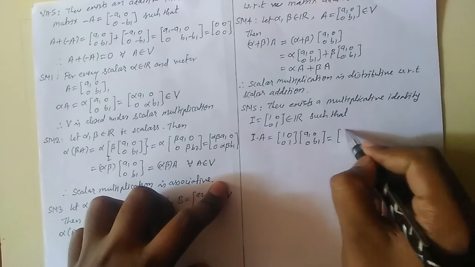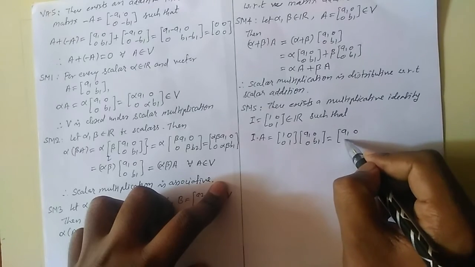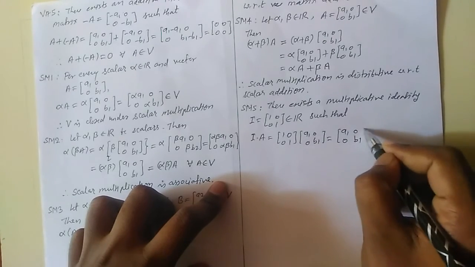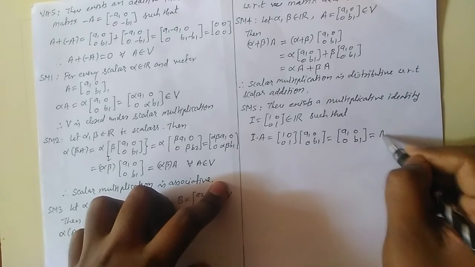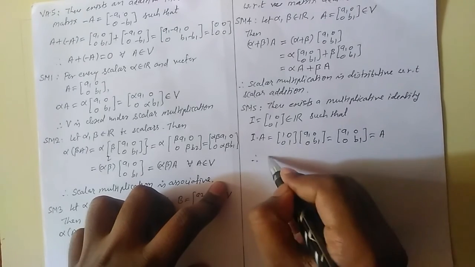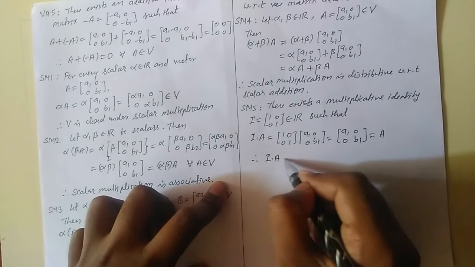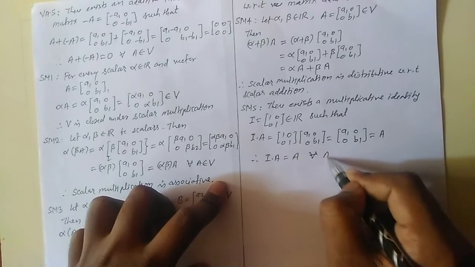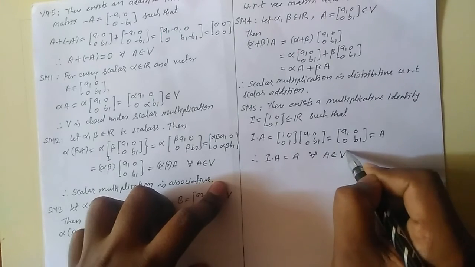Multiply this: A1 0, so we will have 0 B1, which is simply matrix A. Therefore I into A equals A, which is true for all A belonging to V.